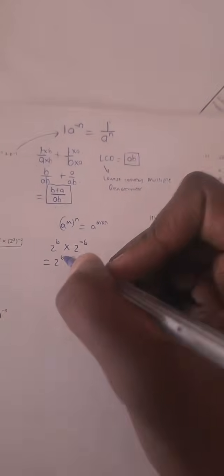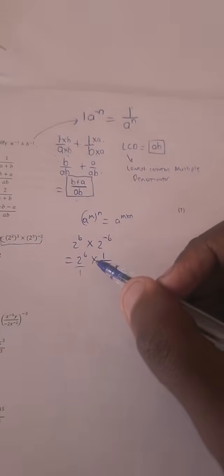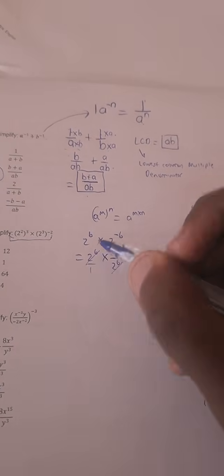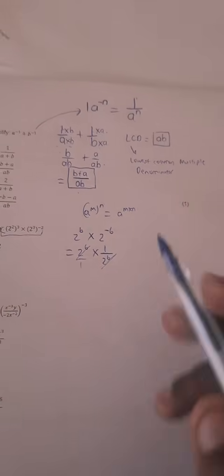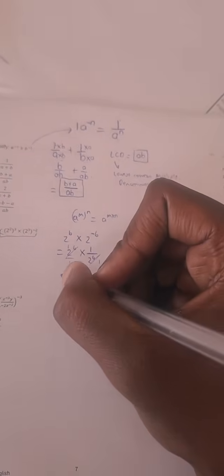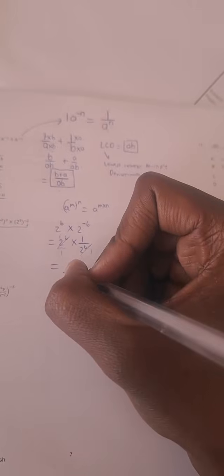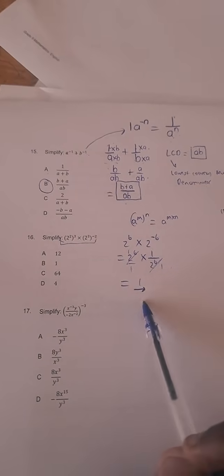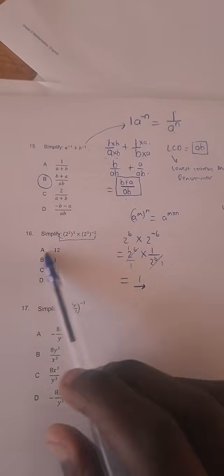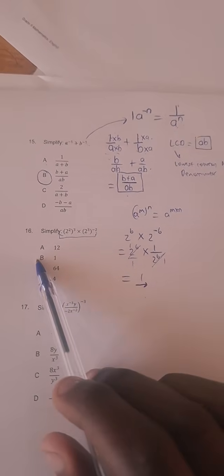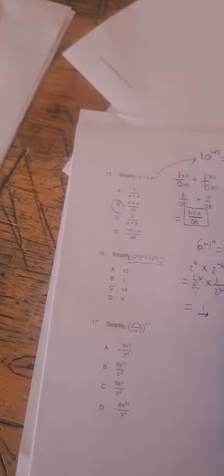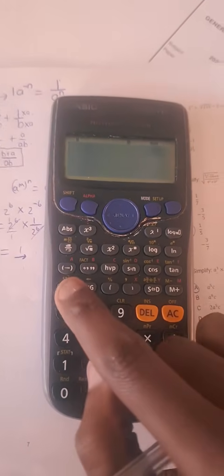But guys, can you see what's happening here? This is in the denominator. This is in the numerator. For multiplication, you can simply cancel these and we are left with 1 and 1. So our final answer, 1 times 1 in the numerator over 1 times 1 in the denominator, is equal to 1. So our final answer here is 1. What option fits the description? It's B.